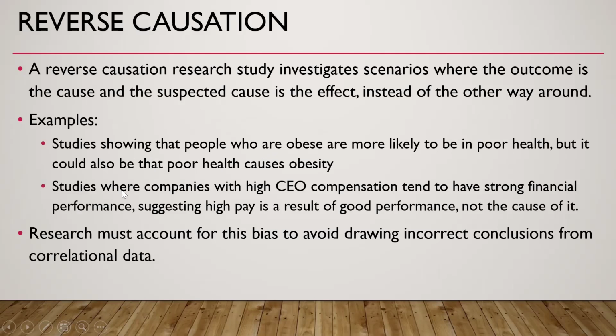Another example is studies where companies with high CEO compensation tend to have strong financial performance, suggesting high pay is a result of good performance, not the cause of it. So research must account for this bias to avoid drawing incorrect conclusions from correlational data.